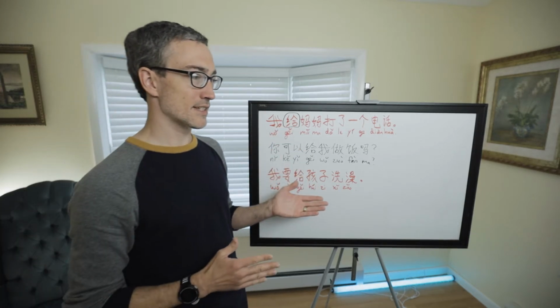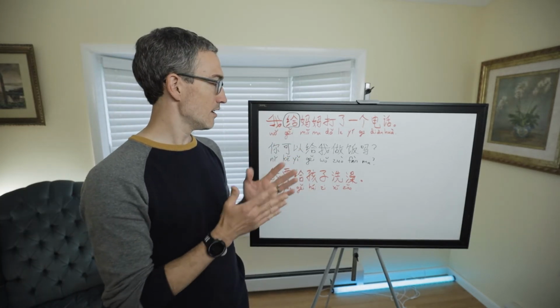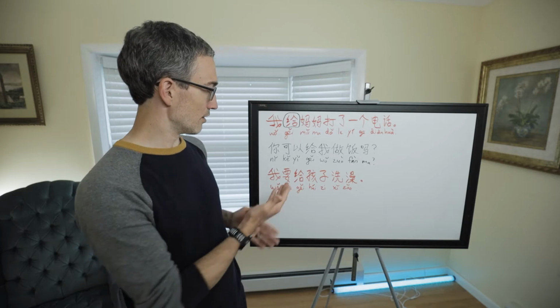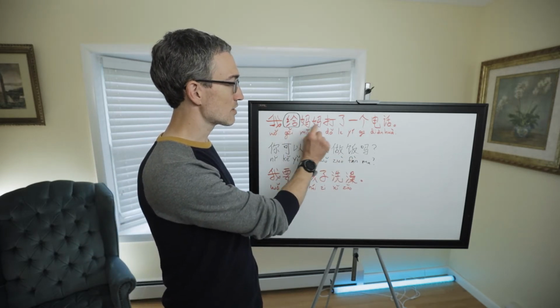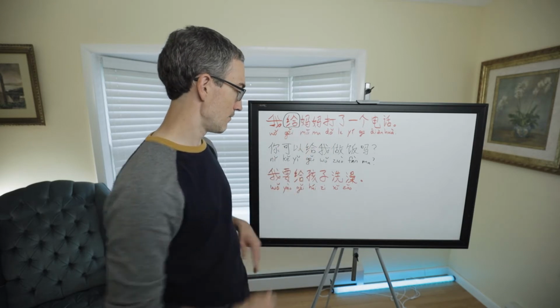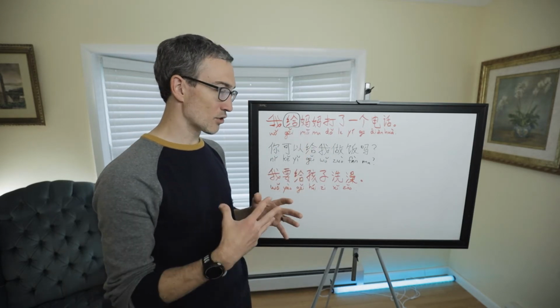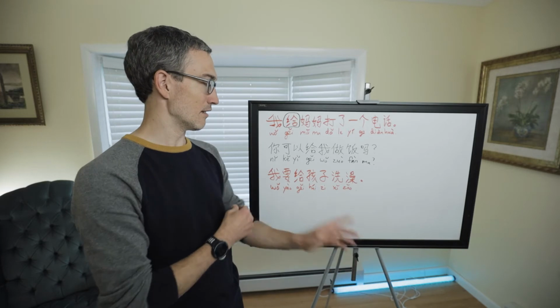So there are some examples of how to use ge. This one is the clearest one that means for someone. This one means to somebody. I'm going to make a phone call to that person. And this means kind of like I'm going to do something to somebody. I'm going to give them a bath.